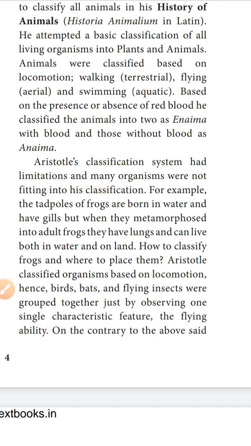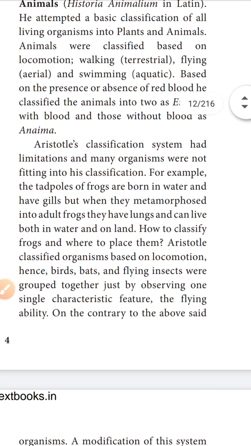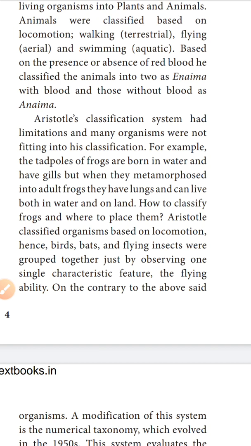For example, the tadpole of the frog is one stage of its life cycle. The frog lays eggs in water bodies, and the development of the tadpole stage is completed in the water bodies. It has gills, and this development happens in water only.